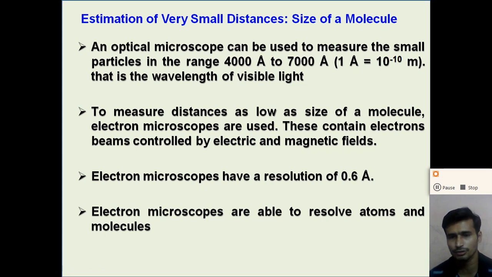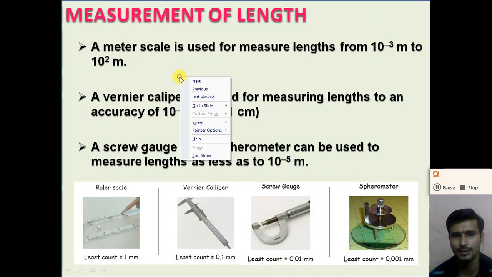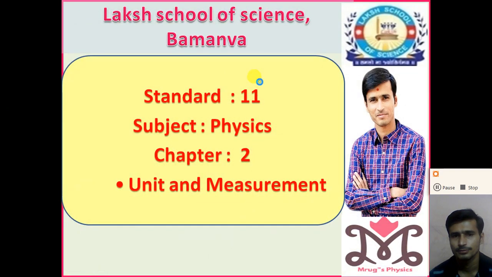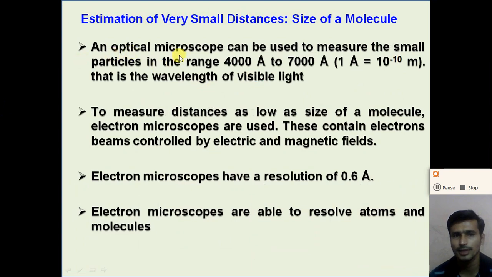But beyond 10 raised to minus 6 meter, we cannot use a spherometer or a vernier calipers or a meter scale, right? So for that, we use an optical microscope, which can be used to measure small particles in the range of 4000 angstrom to 7000 angstrom. Dear student, here the angstrom is a smaller unit of length, and 1 angstrom is equal to 10 raised to minus 10 meter, right?